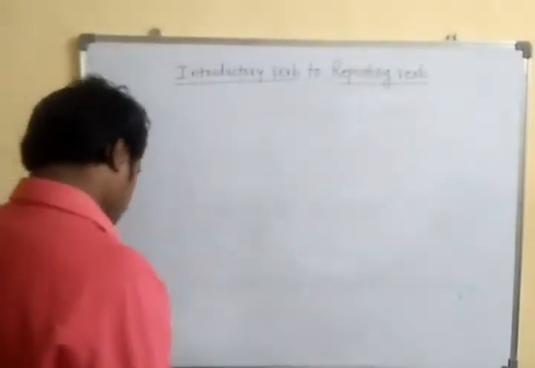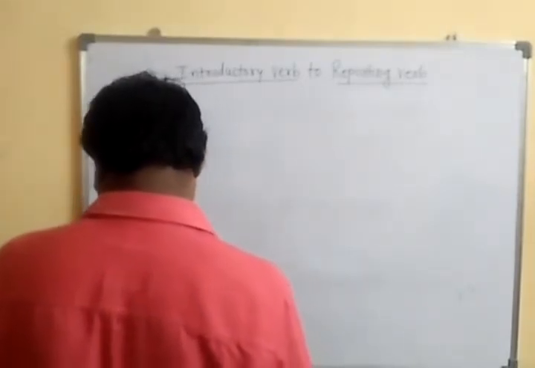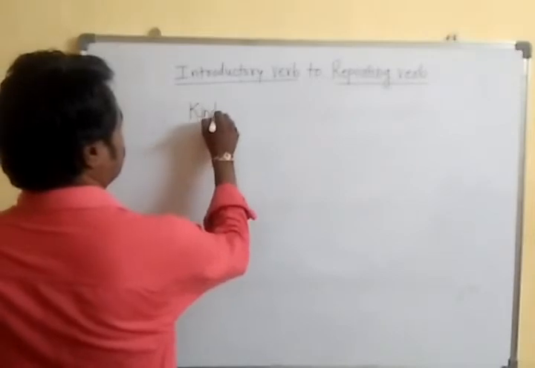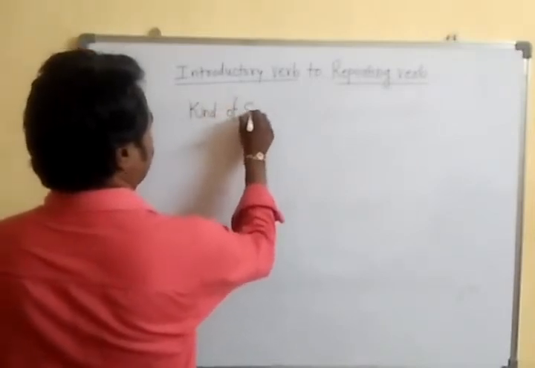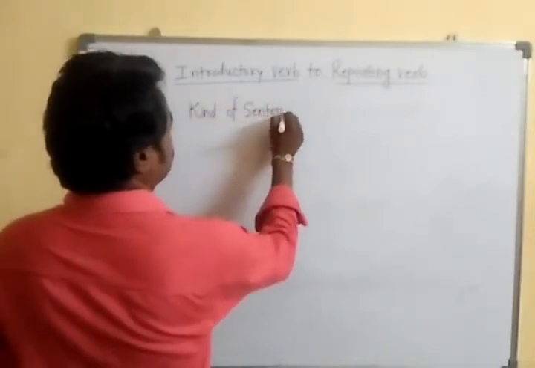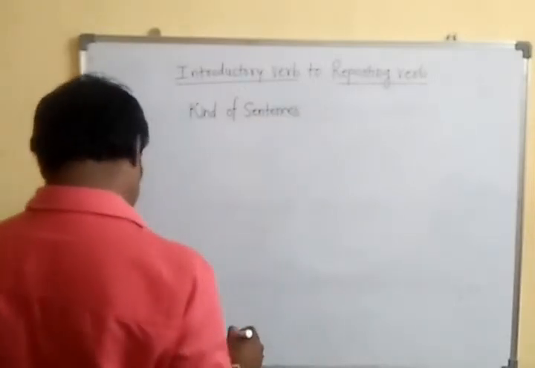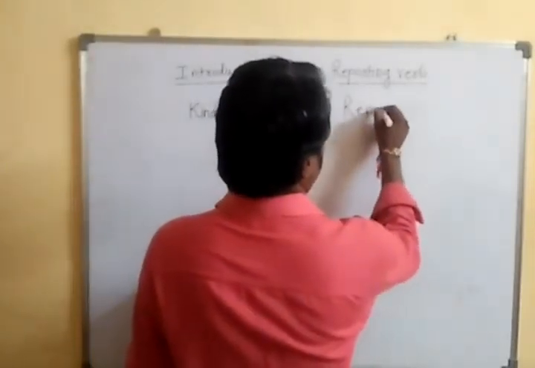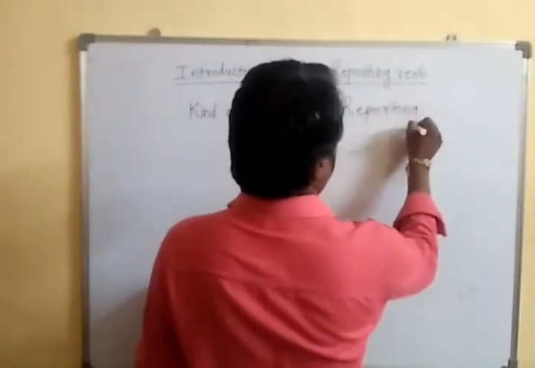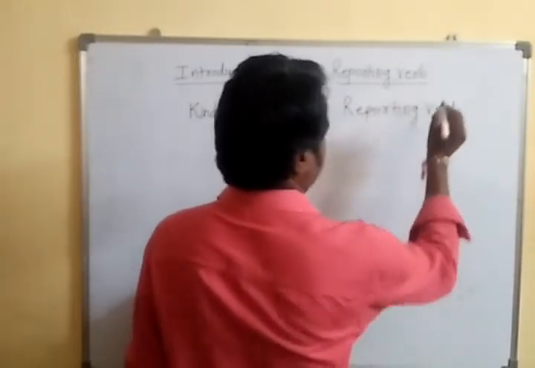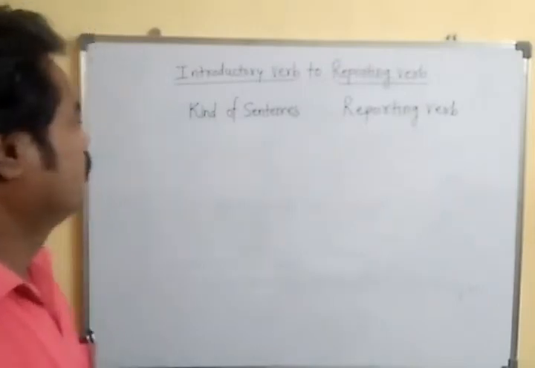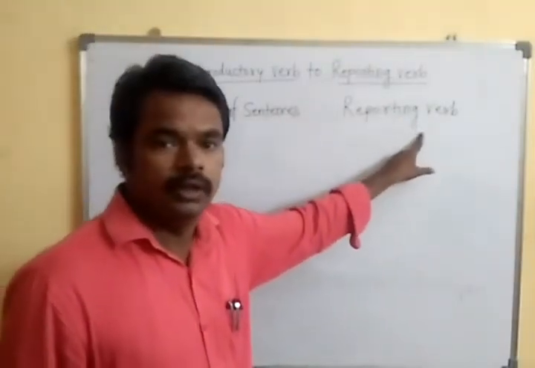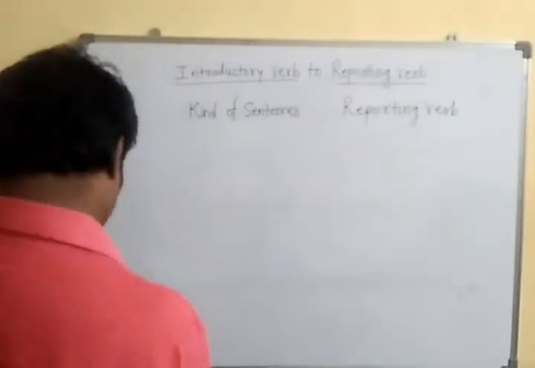If now you make two columns, see, kind of sentences, and second is reporting verb. Reporting verb means, according to what type of sentence it is, we have to change the reporting verb. Let us see the first one.